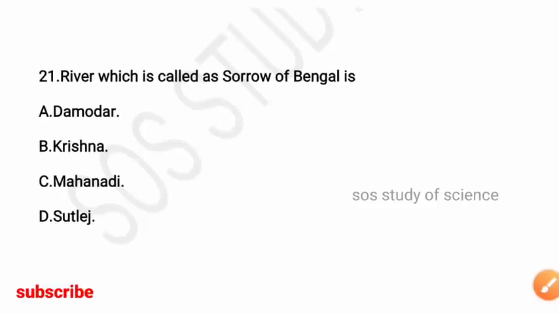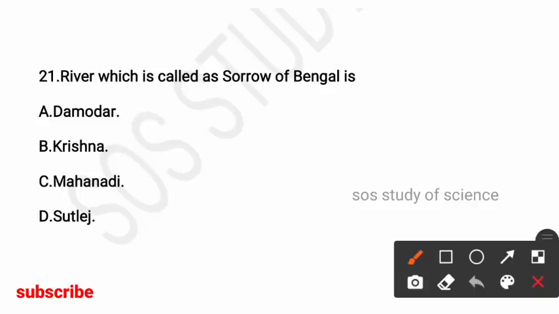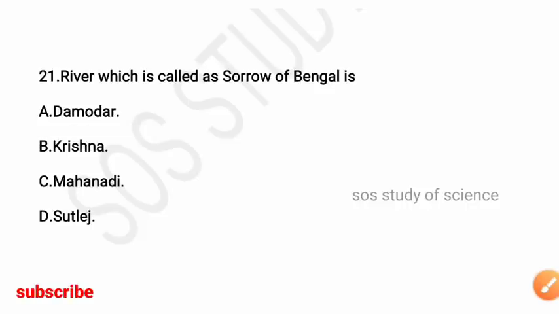Next question, the river which is called the Sorrow of Bengal is? Options are Damodar, Krishna, Mahanadi, Satluj. So here the right answer is option A, Damodar, which is called the Sorrow of Bengal. This river is called the Sorrow of Bengal.